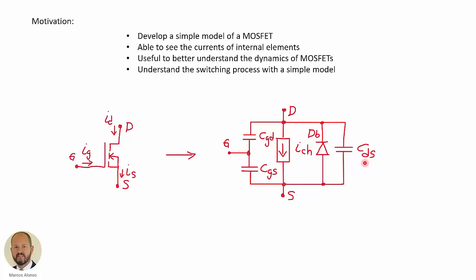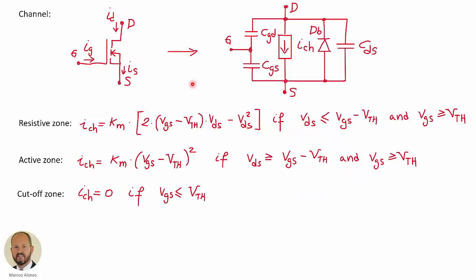So now let's see how to implement this model and how to obtain the values of the different elements for a particular MOSFET. Let's start with the behavior of the channel. So we want to model this current source here. If we go to the literature, to the books related to the behavior of MOSFETs, we can see that we have three different zones for the operation of the transistor. In the resistive zone, we have a behavior given by this equation.